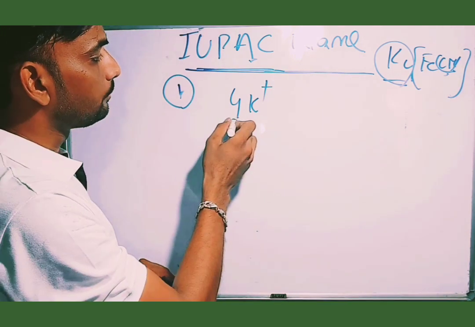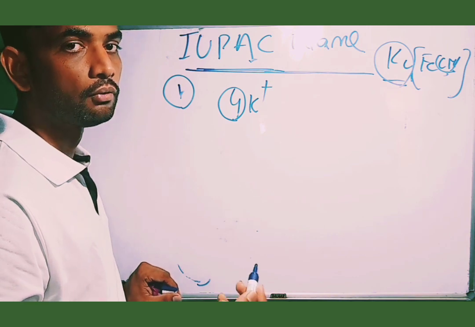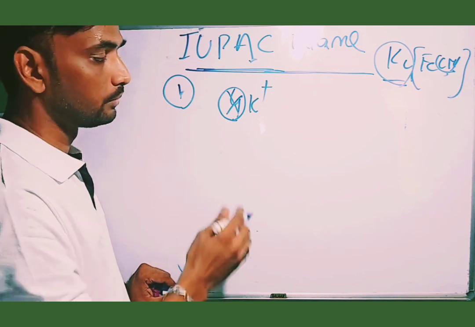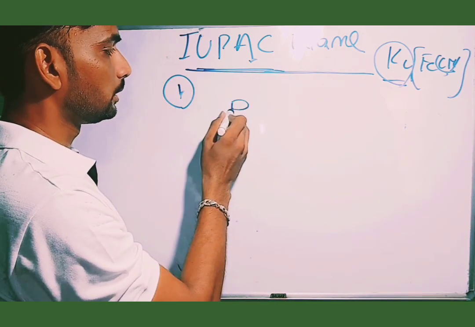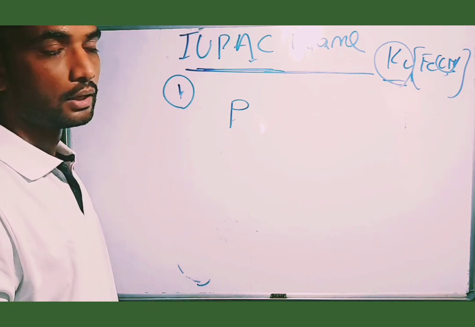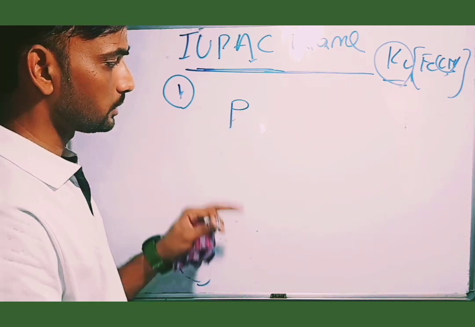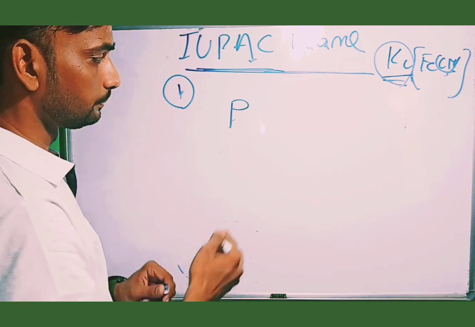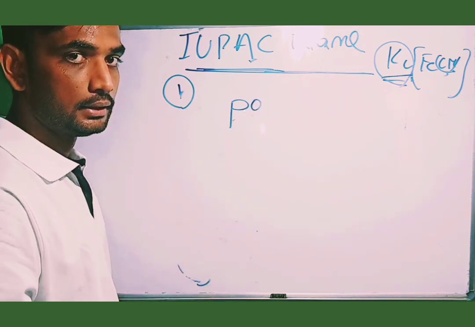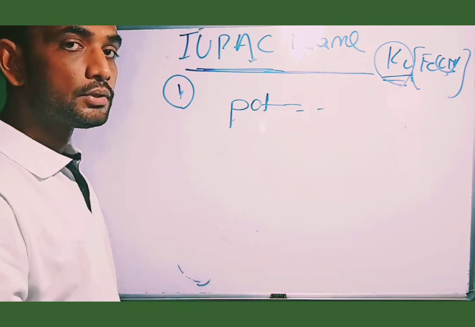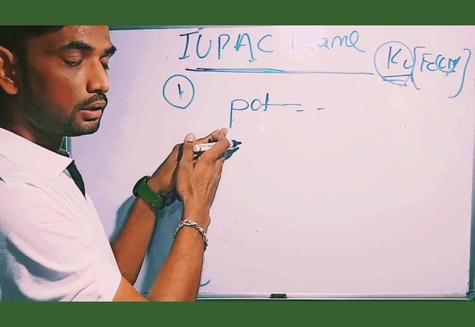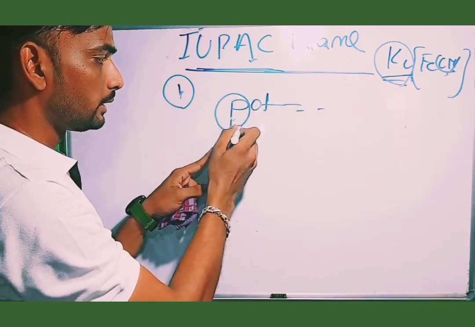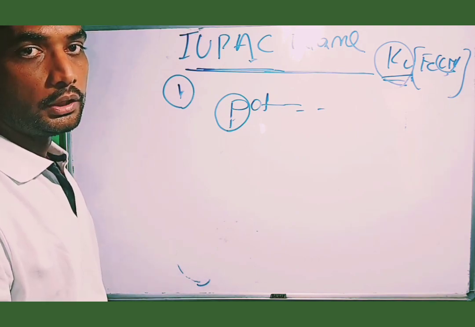The number, 1, 2, 3, 4, 5, any number, is not included in the IUPAC name. According to the IUPAC rule, the name starts from the first basic radical, that is from potassium. Potassium is the basic radical starting the complex, so the first letter is written as a small letter: potassium.